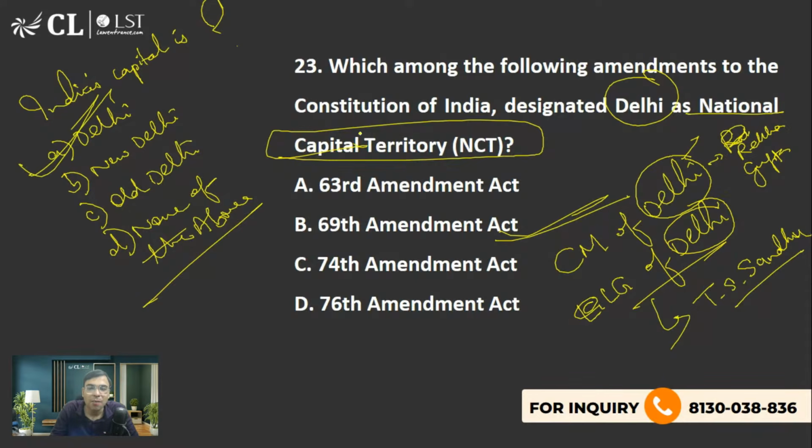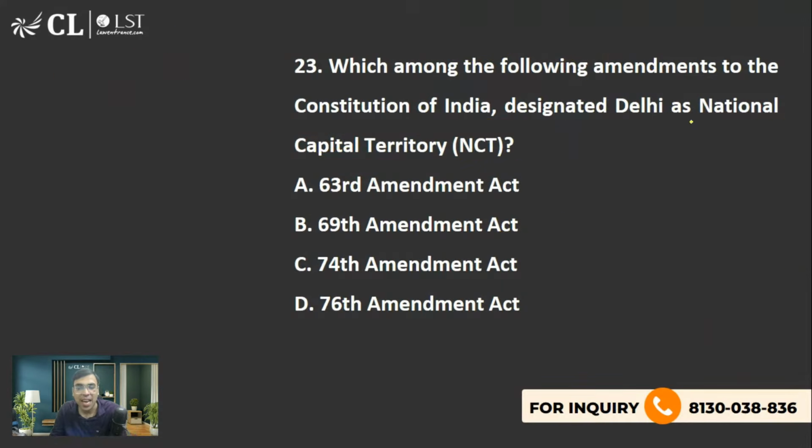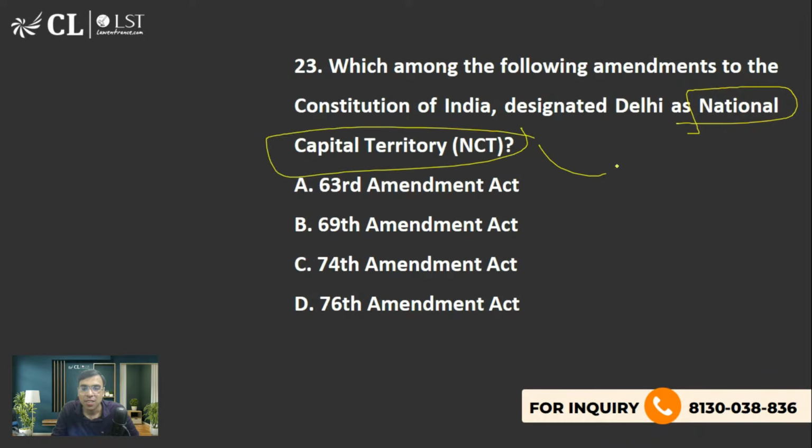Complete Delhi. Government of NCT Delhi का मतलब ही हुआ National Capital Territory. It means the entire Delhi. ठीक है. But we are taught in school days कि capital of India is New Delhi. कोई Delhi बोल देता ना, बोलते नहीं New Delhi is the capital. But no, the capital of India is Delhi, which includes both New and Old Delhi. ऐसा नहीं है कि सिर्फ New Delhi वाला हिस्सा capital है, Old Delhi वाला नहीं. That इसमें लिखा ही हुआ National Capital Territory means Delhi we are talking about.